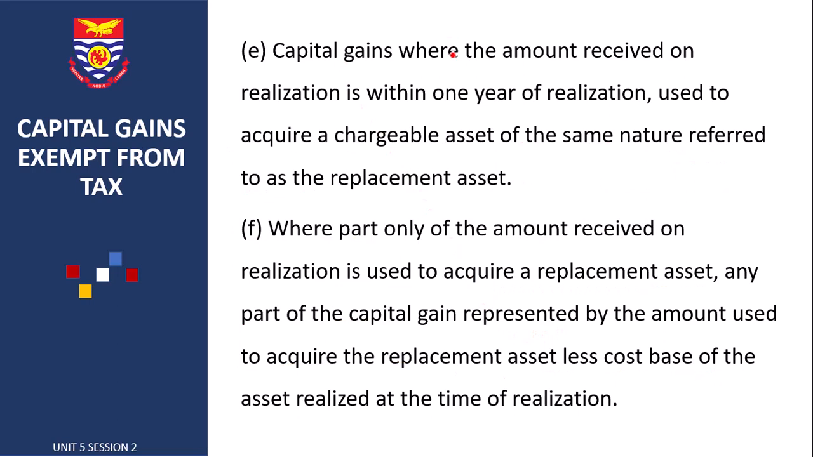5. We have capital gains where the amount received on realization is within 1 year of realization used to acquire a chargeable asset of the same nature, referred to as replacement asset. And last but not the least, where part only of the amount received on the realization is used to acquire a replacement asset. Any part of the capital gain represented by the amount used to acquire the replacement asset less cost base of the asset realized at the time of realization.